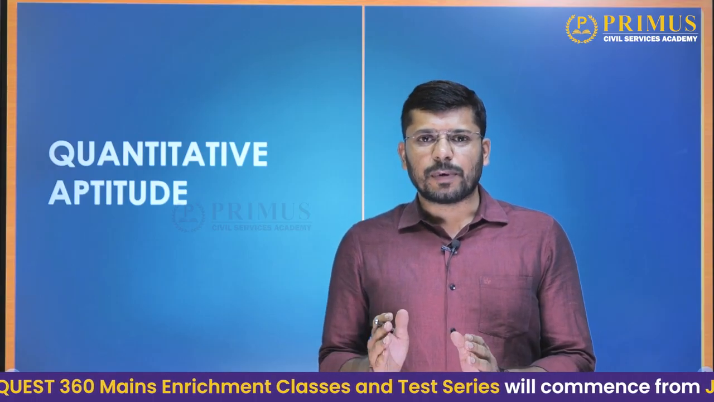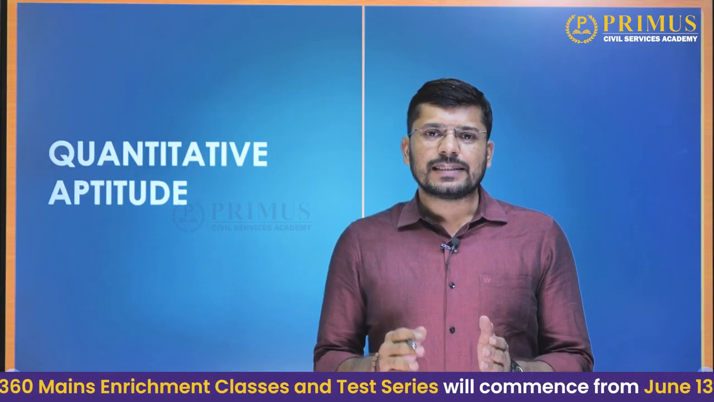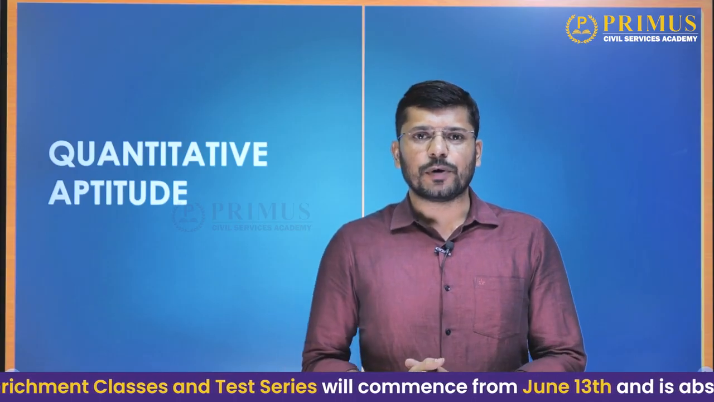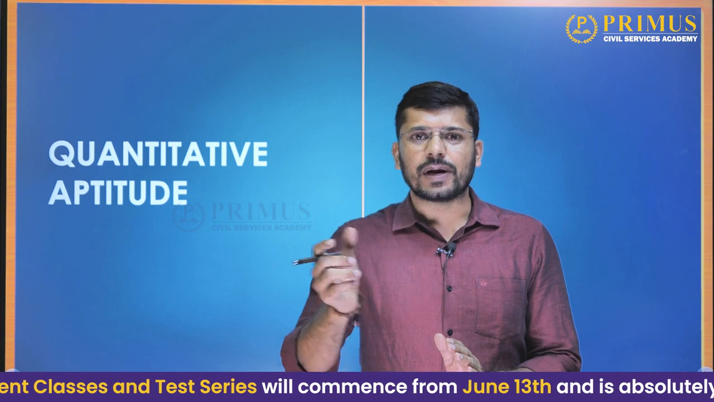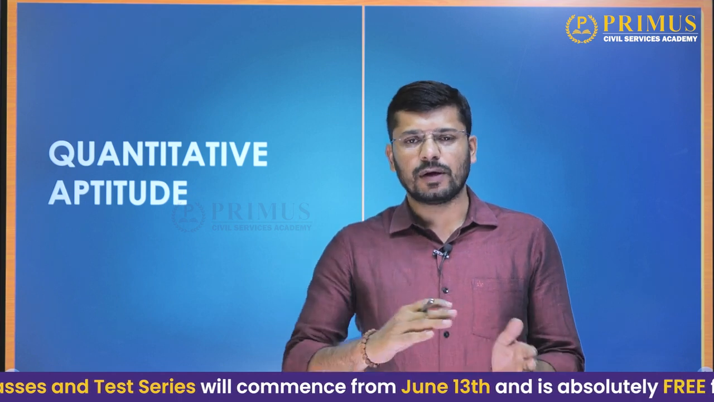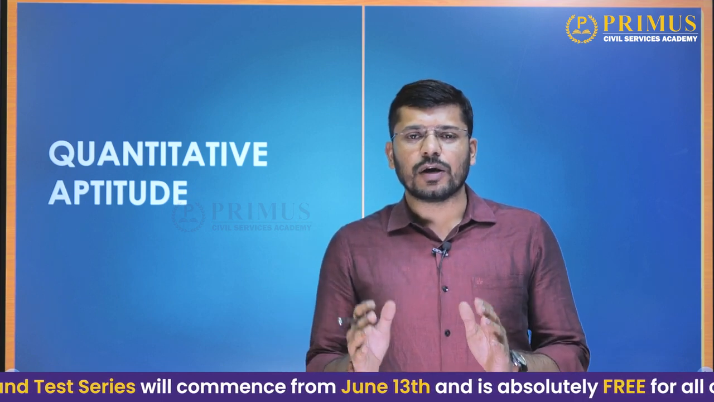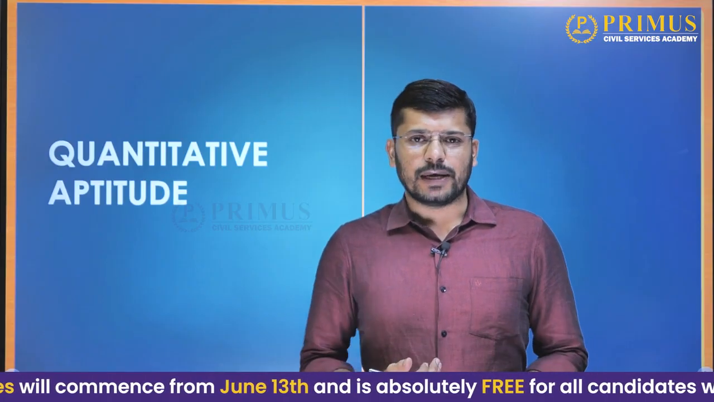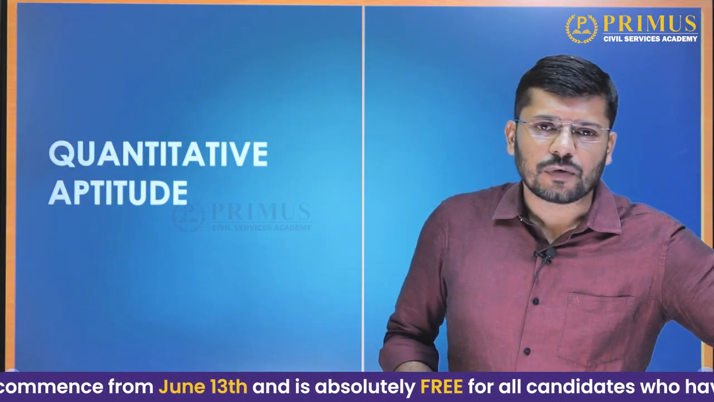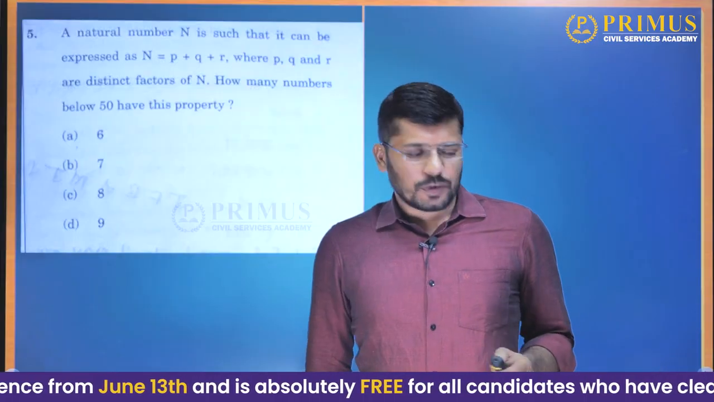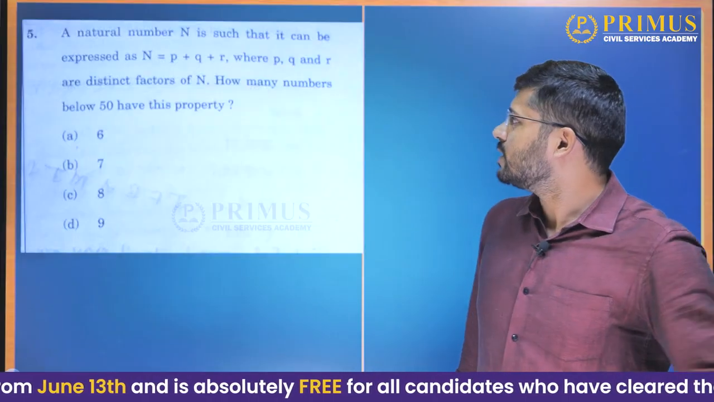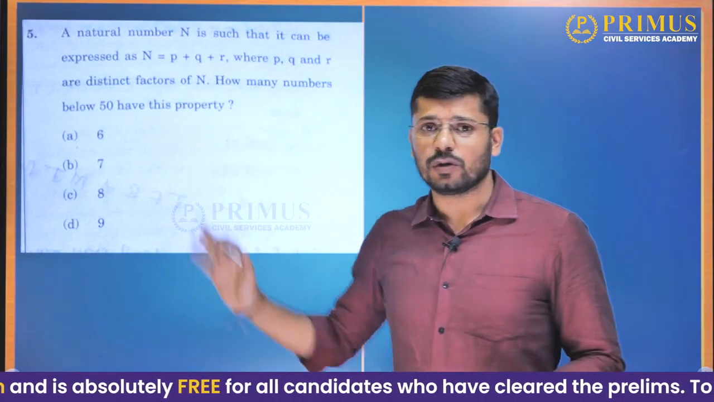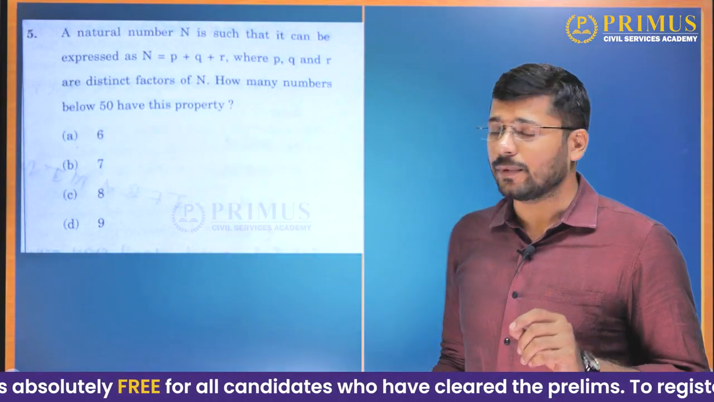In the 2025 paper of CSAT, the reasoning section questions were more or less easy to moderate level. And the quantitative aptitude, that is mathematics, questions were from moderate to difficult level. When we take the section as a whole, this was the kind of analysis that I could make. Now we will go to answering the questions directly. Question number 5. All the question numbers reflect version A. All the questions have been taken from the version A paper.